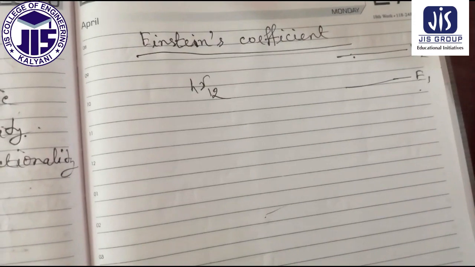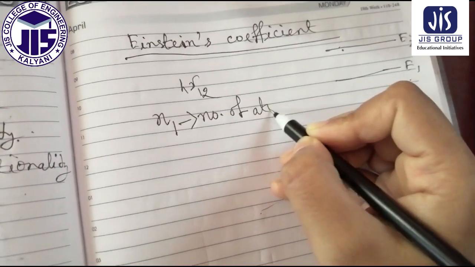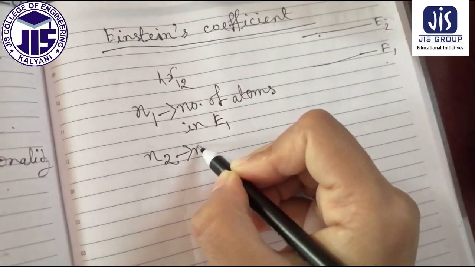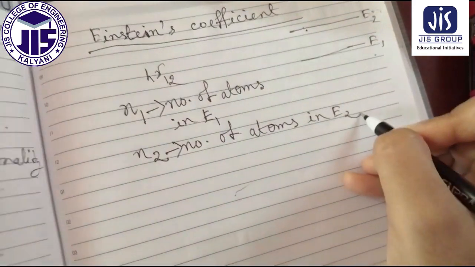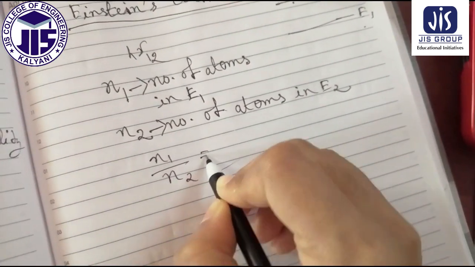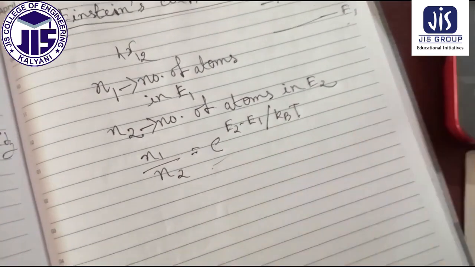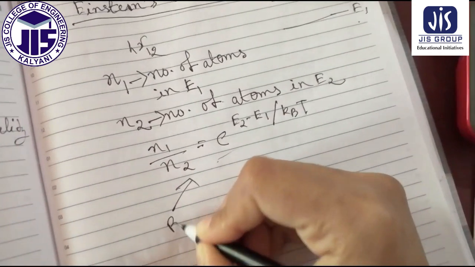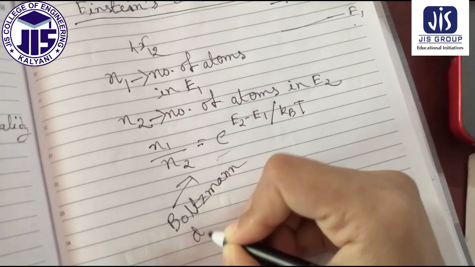Now if N1 is the number of atoms in E1 and N2 is the number of atoms in energy level E2, therefore we can write N1 by N2 is equal to e to the power (E2 minus E1) by kB into T. This is given by the Boltzmann distribution law.